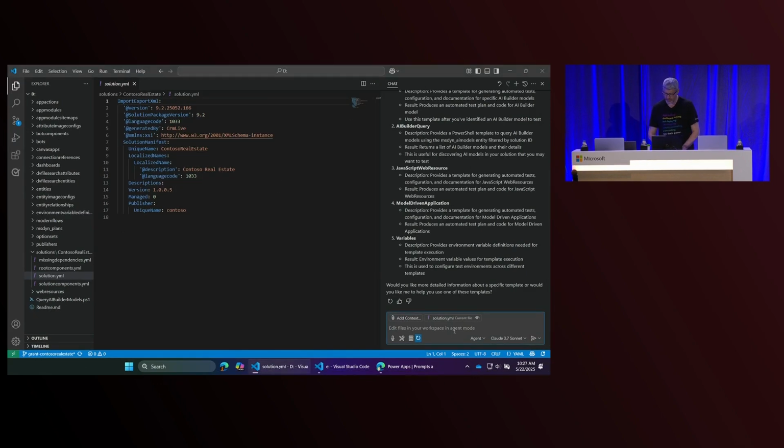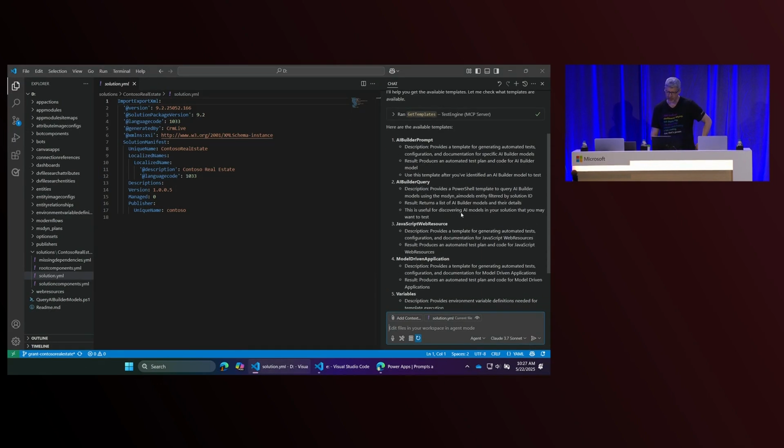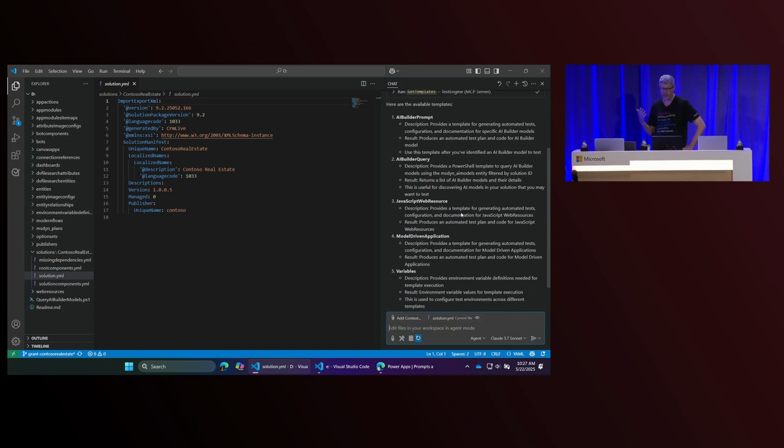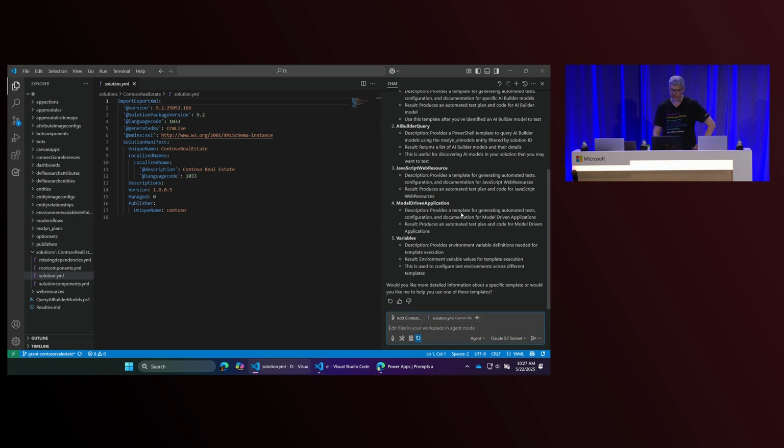So I did that first one here, and it says, I've got these available templates. I can do things around AI Builder. I've got a template around that JavaScript web service, so maybe I might want to come back to that later and use that JavaScript template to test that bit of JavaScript I had behind that button. I've got some other templates there for my model-driven application. So for that back-end administration application, I've got a template for that.